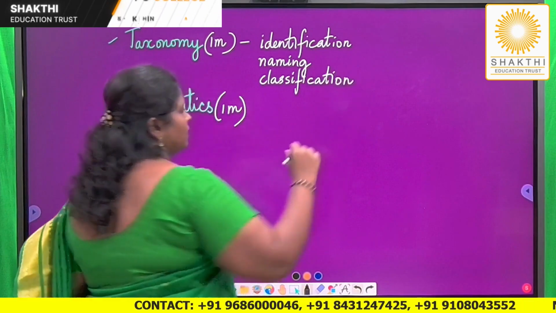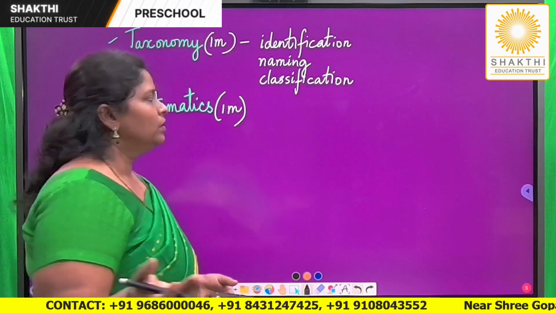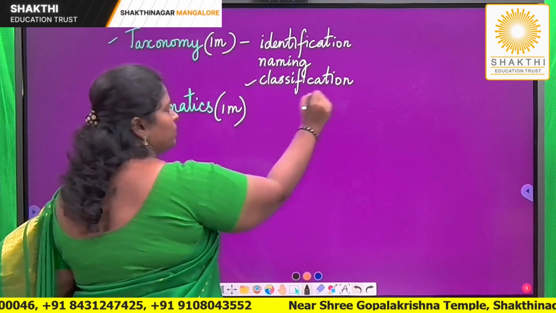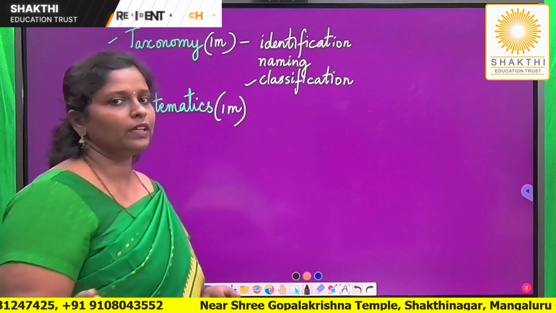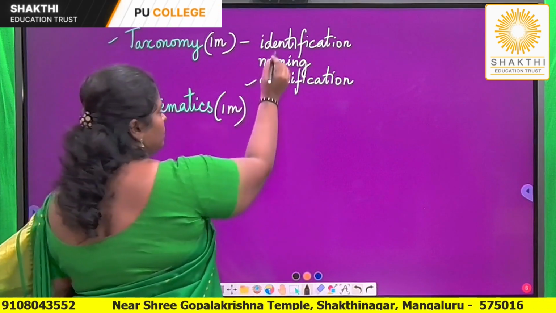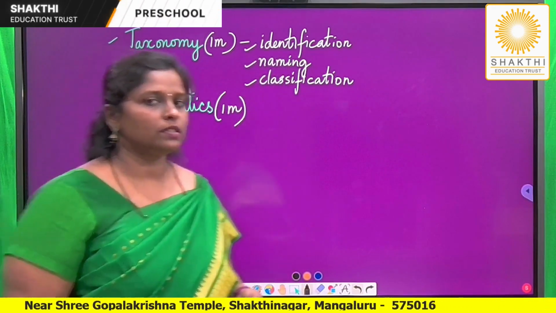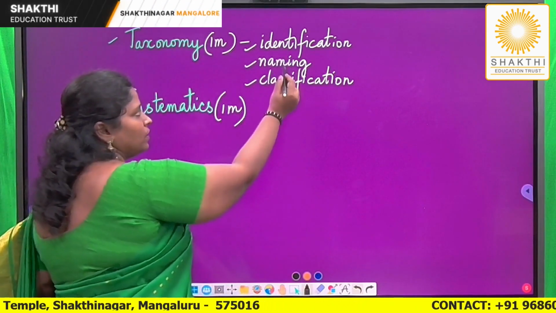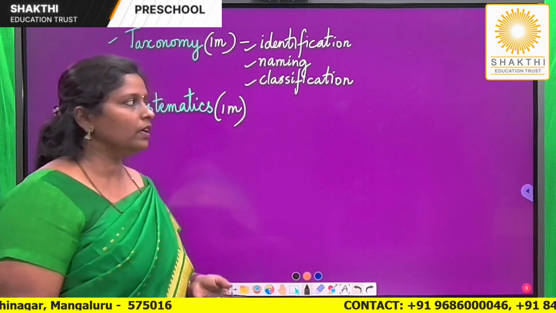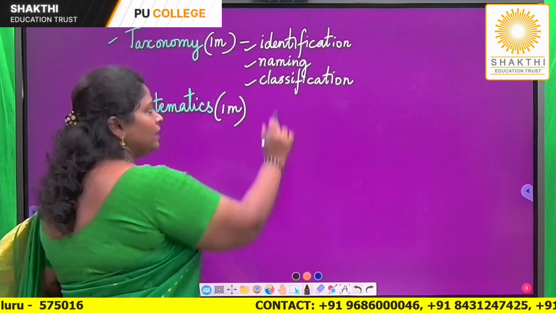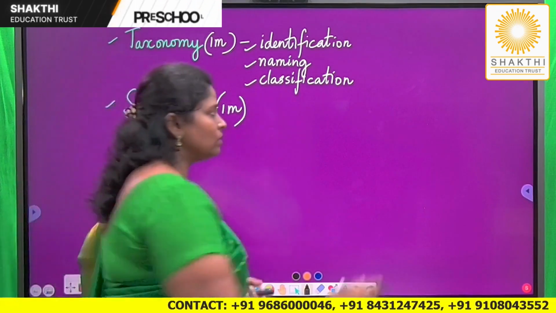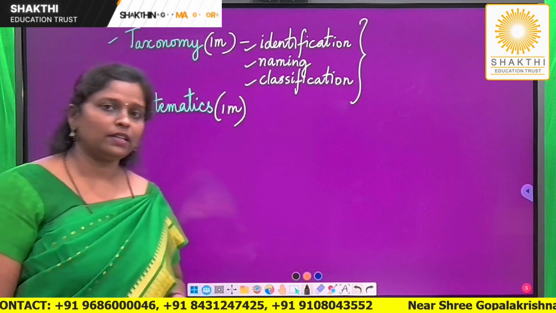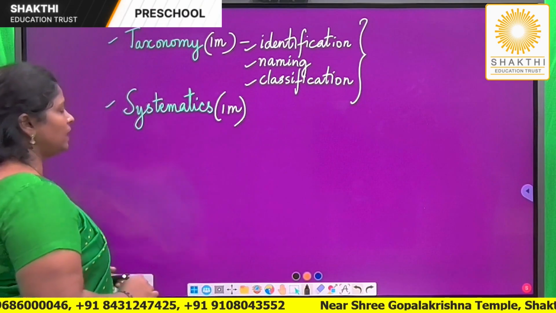Just like students are divided into different batches based on different criteria, organisms also are put into different groups. So the process of grouping organisms into different categories is called classification. So in taxonomy, what is a taxonomist studying? He or she is dealing with identification of organisms, giving a scientific name to the organism, and classification of organisms. All these three are dealt with in a branch known as taxonomy. Very important for the exam.